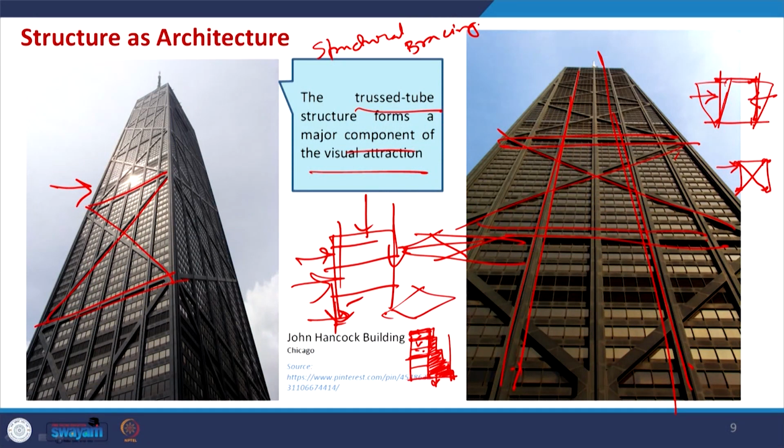When we talk about the evolution of structural systems for high rise buildings, then we will get to know different kinds of structures to be used for different kinds of height, purpose and span. So, with this example the intention is to show you that in modern buildings also the structural arrangement brings structure as architecture in this category.